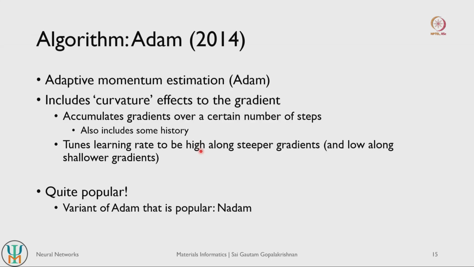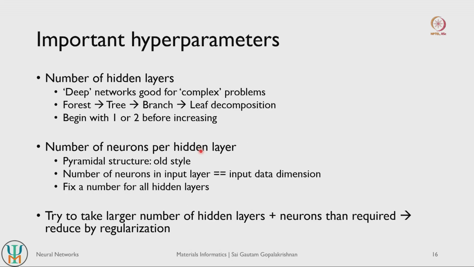If you are using artificial neural networks, then by default or almost always you will use the Adam optimizer or the Adam algorithm to train your weights and biases. Okay.